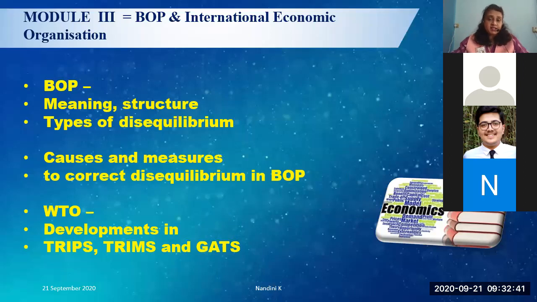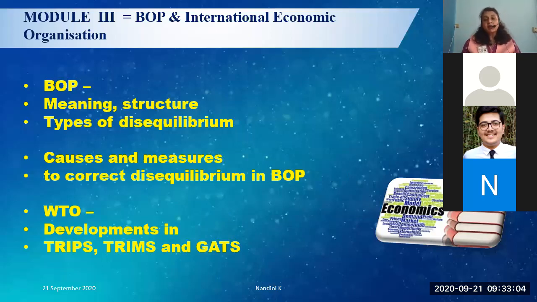When did it come into existence? 95, 96, 2000, whatever. Is it an active body? Is India a member of WTO? So on and so forth. And over a period of time, what has happened? Who is the most important person under the WTO? It is the Director General, or the Inspector General. Who is the most important person under the WTO?